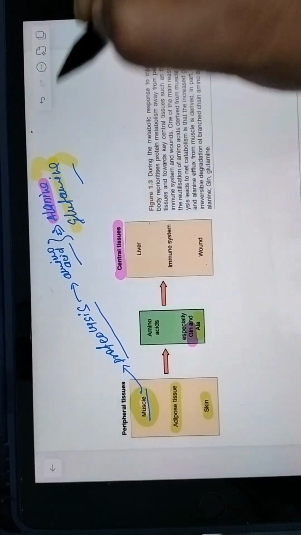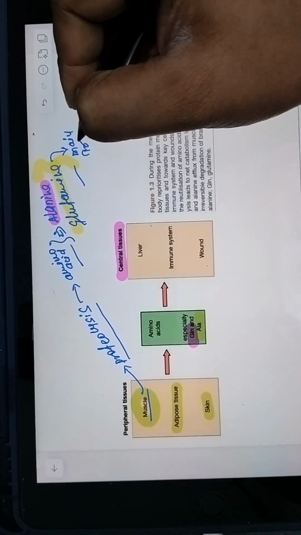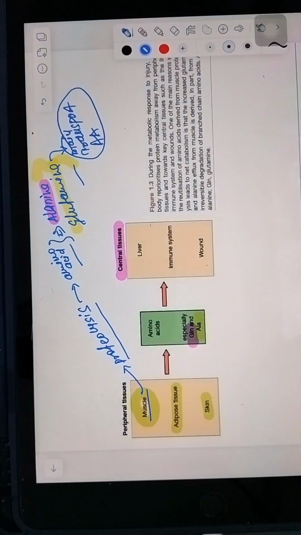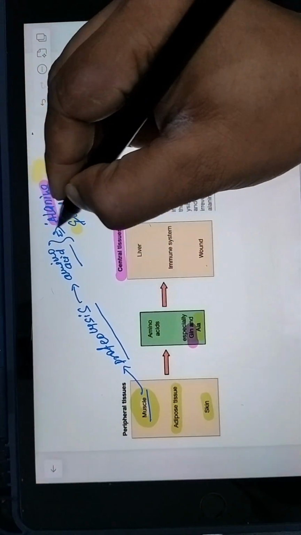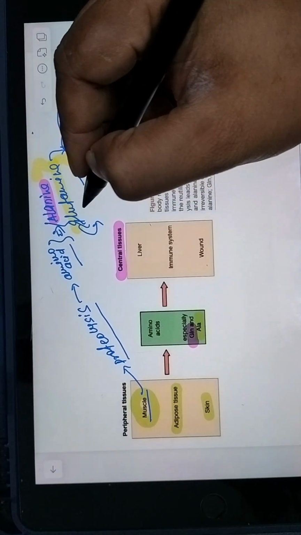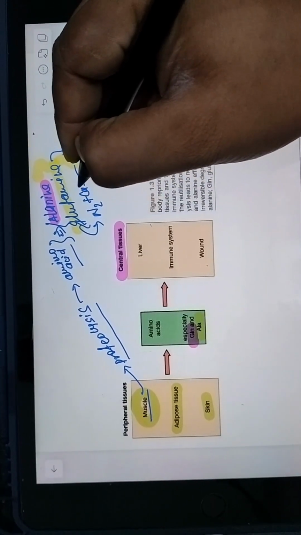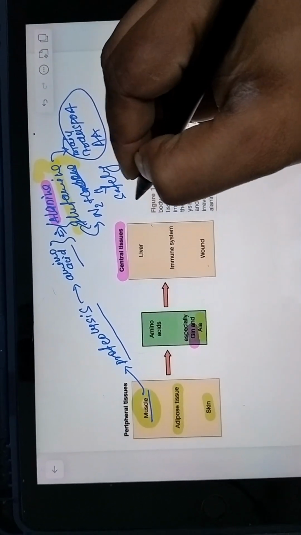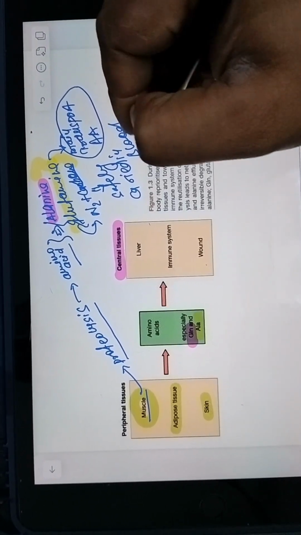Because these are the two main transport amino acids, alanine and glutamine, and these two will carry nitrogen plus carbon safely in the blood. So these two are important amino acids.